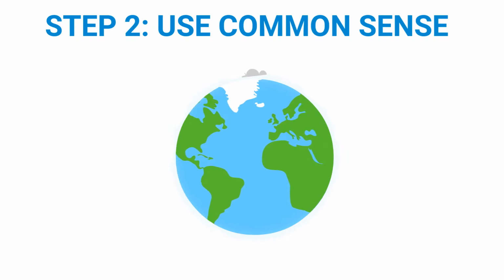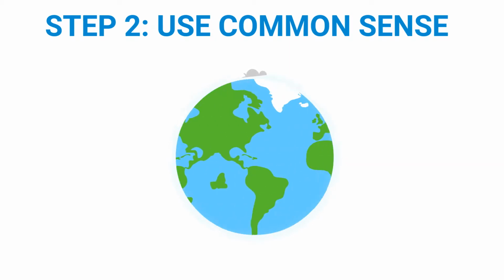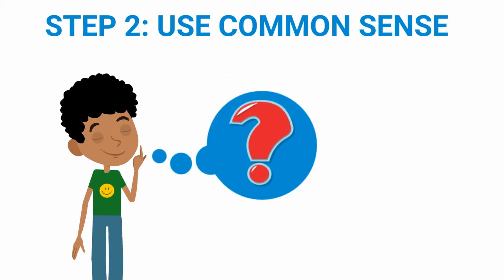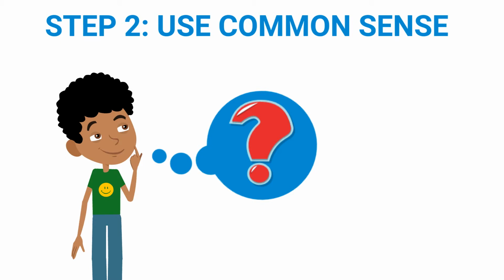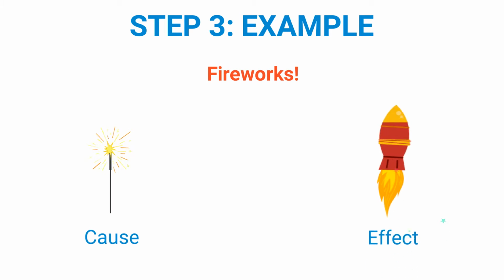Use common sense. If the ground begins to shake, we know that such an event requires considerable force to occur, so we will look for an earthquake or some other cataclysmic event. We wouldn't seriously entertain the idea that a fallen book or a cat is causing the earth to shake. Fireworks are a good example of cause and effect. The cause is lighting the fuse, and the effects of lighting that fuse are the lights and sounds of the firework.